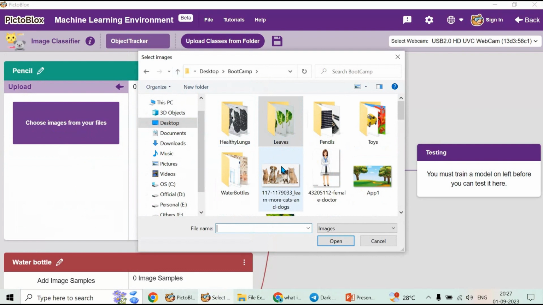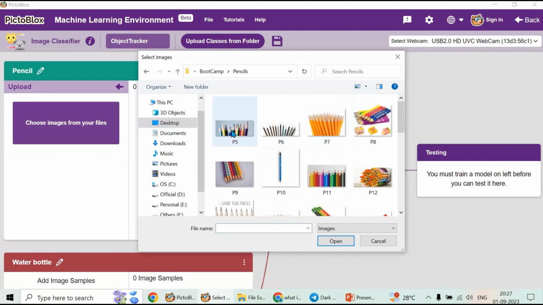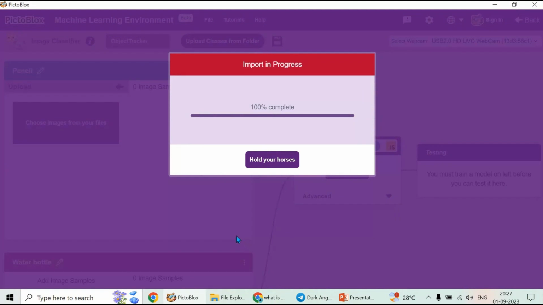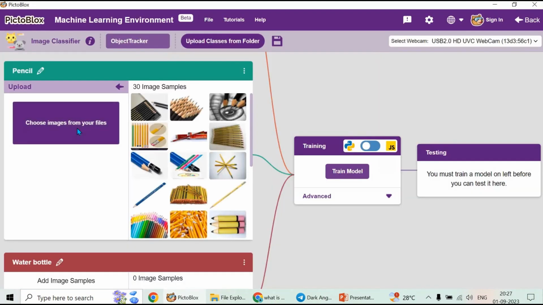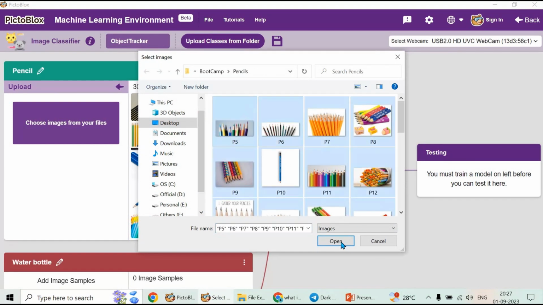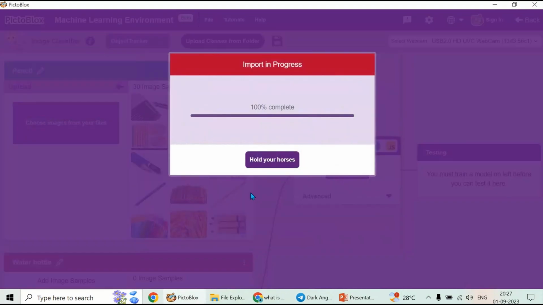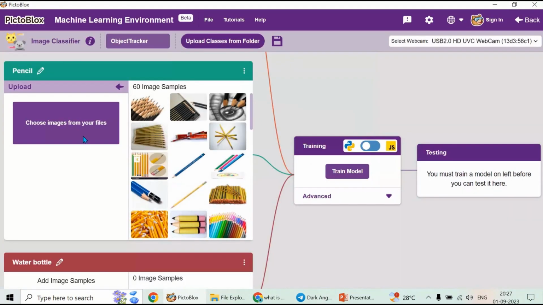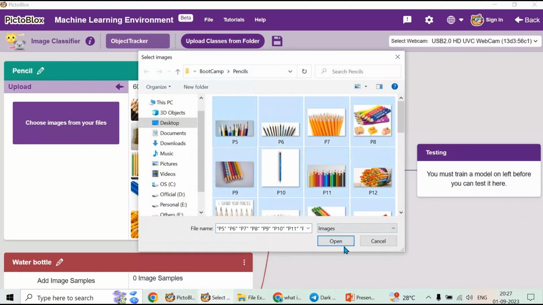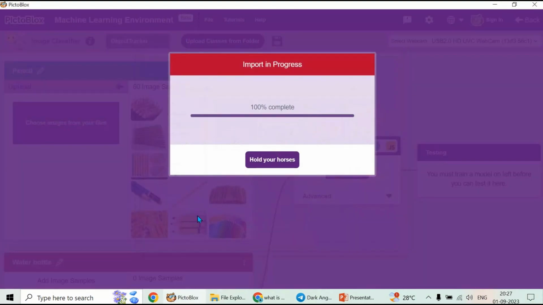So let me go. I have 2 folders. Select everything, open. I don't have many images for pencils, so I'm going to give the same thing once more so that it will be able to identify. Okay, this is also done.